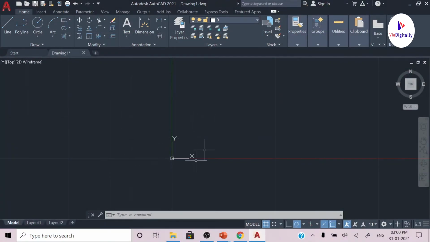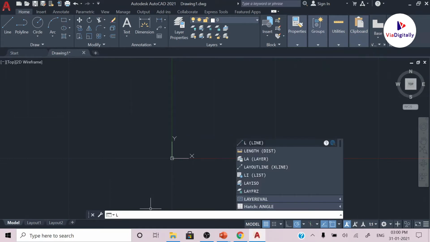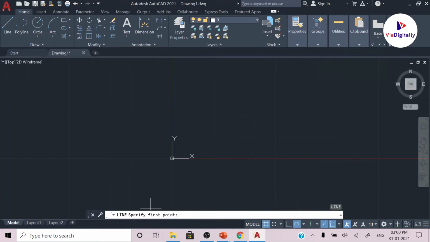So here we have the AutoCAD software. To understand the relative coordinate system, let's type a command, line. The command for line is simply L and press enter. And now give a point, 10,10. And to use the relative coordinate system, you need to type @ and then some values, 2,2.